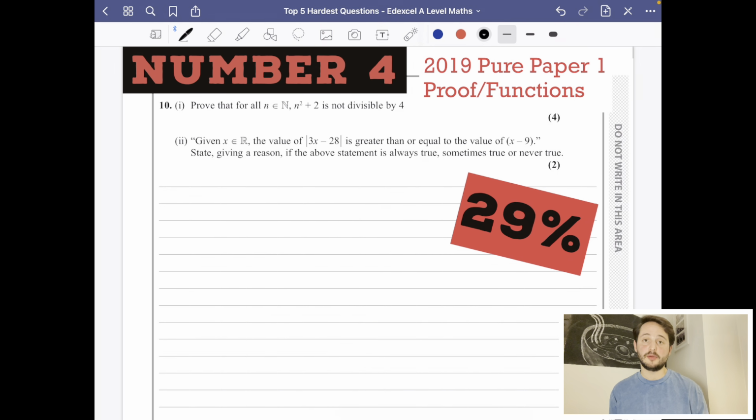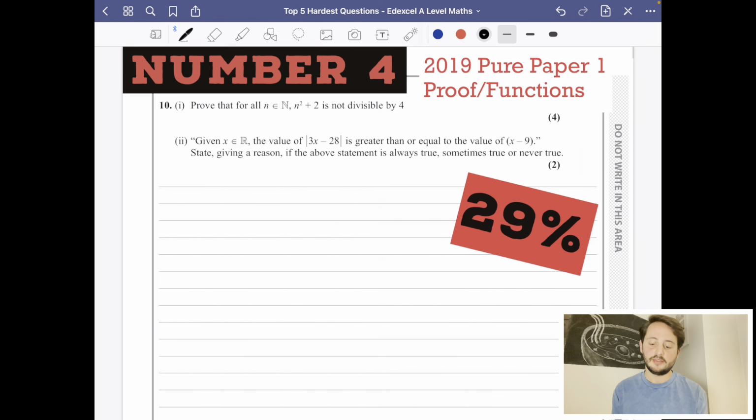Okay, in at number 4 is this question from the 2019 paper again from Pure Paper 1, and it is a mix of questions. There's a proof part and there's a functions part. I have to say, I was pretty surprised that this one was in the top 5. This is telling me that proof is something that my students are not very good at, and I think that students across the country are probably not as good at. It tends to be because we don't really know how to get started on these kinds of questions. So hopefully we can break down that first part of the question together.